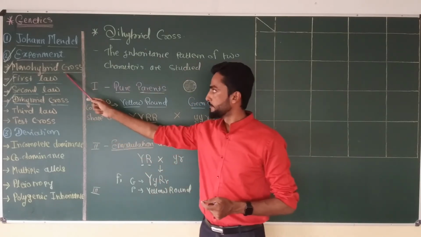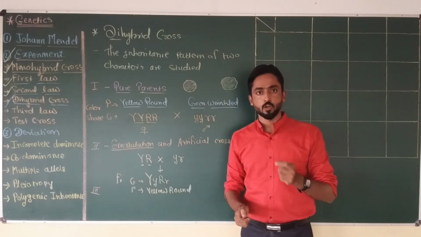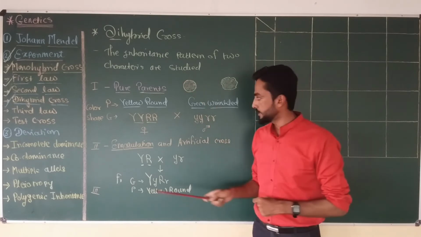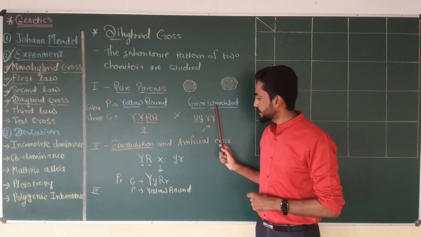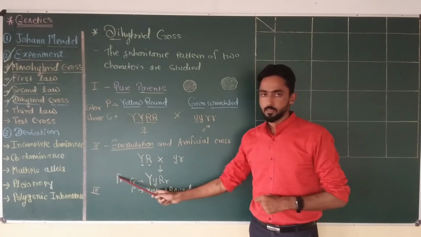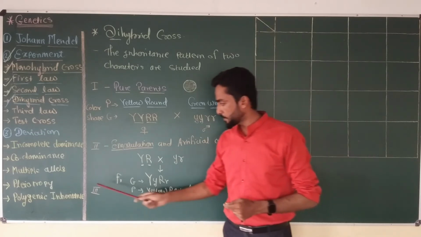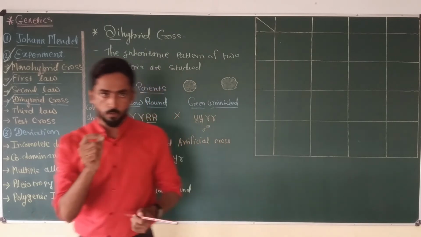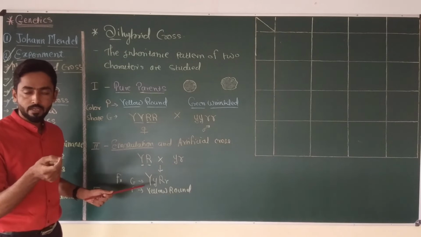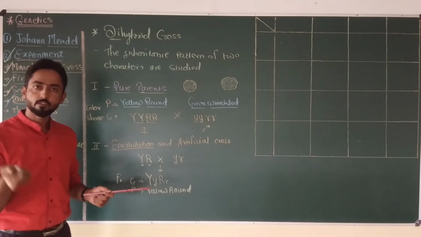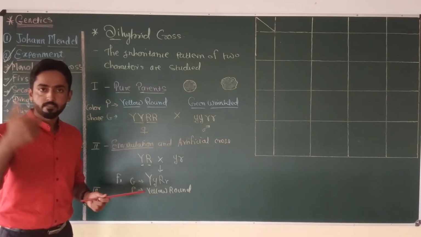In monohybrid cross, if we cross tall plant with a dwarf plant, in F1 generation, Mendel got all tall plant. Similarly here, Mendel got all yellow and round seed. Green and wrinkled seeds are not produced in F1 generation because of law of dominance. Now, in the last step of the dihybrid cross, Mendel grow or use this F1 generation plant seed, and then he raised the plant, allow selfing in F1 plant, and then he collect the seed and raise F2 generation.